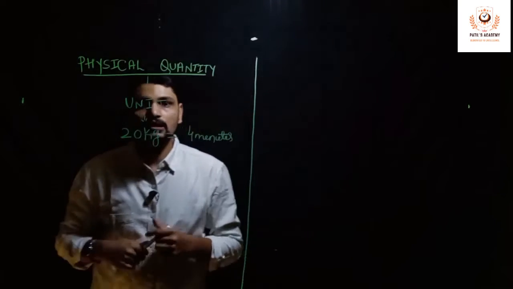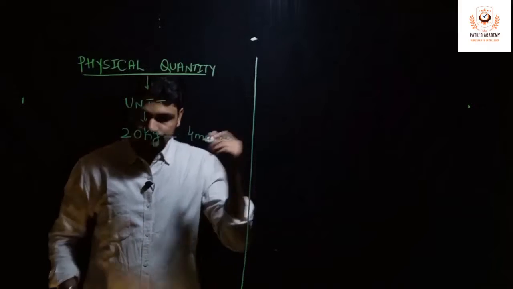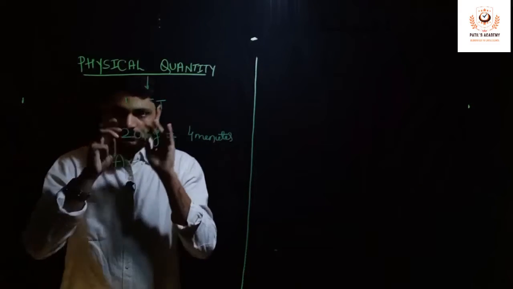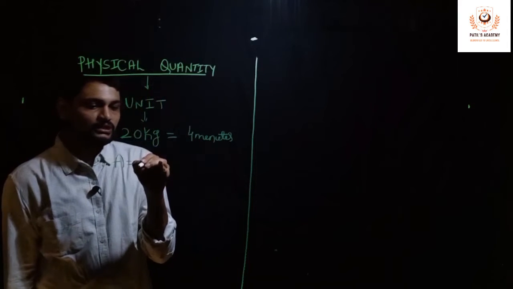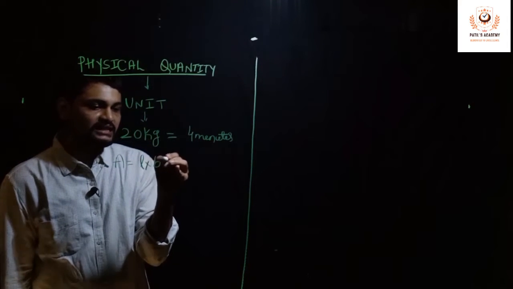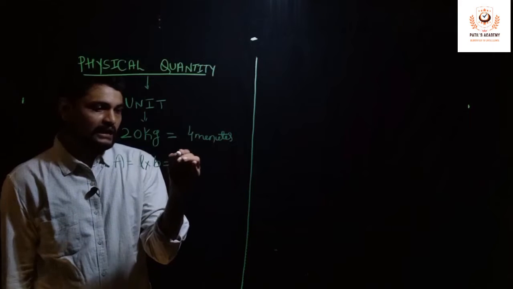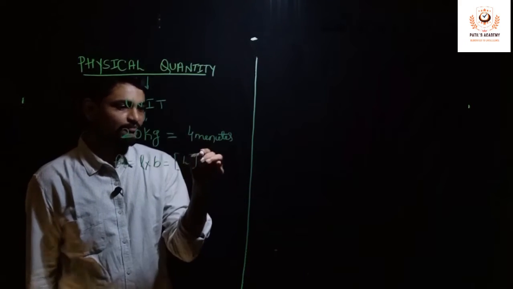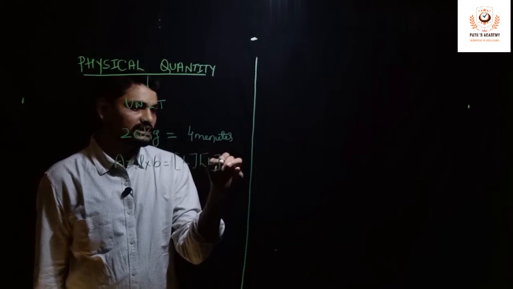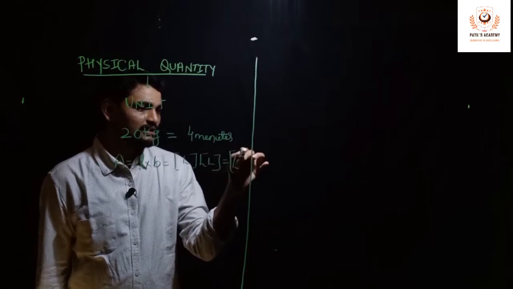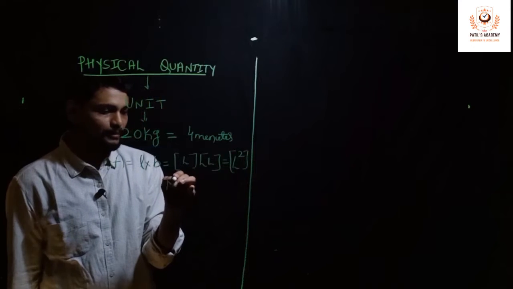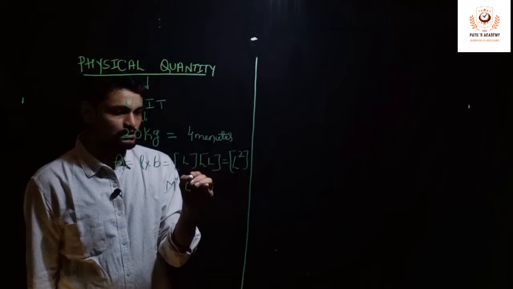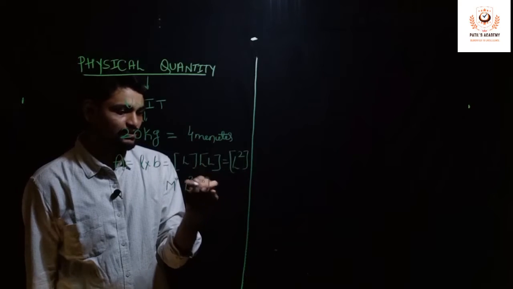One more example. Suppose I am measuring the area of a figure. There is one diagram whose area I am calculating. The basic formula of area is length into breadth. The dimension of length is L, and the dimension of breadth is also L. So L into L is L square. This can be written in terms of the dimensional formula as M power 0, because M is not present here, L square and T power 0.